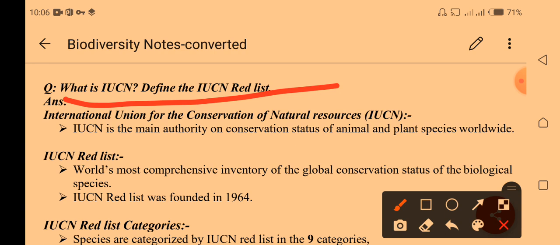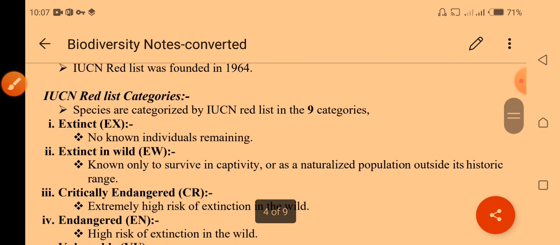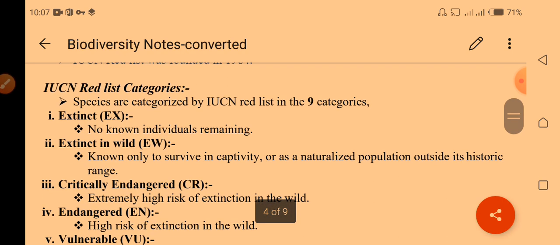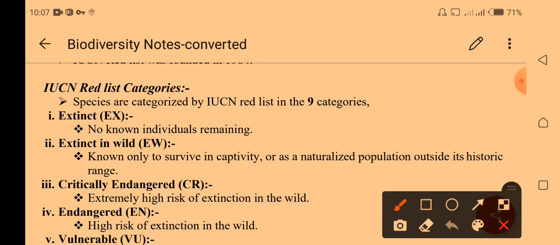So we will learn about the IUCN Red List. It is the world's most comprehensive inventory of the global conservation status of biodiversity. The IUCN Red List was founded in 1964. The main objective was to protect species in nature, in the environment, by providing artificial mediums or certain mechanisms. The IUCN has 9 categories, so species could be protected by categorizing them into 9 lists.